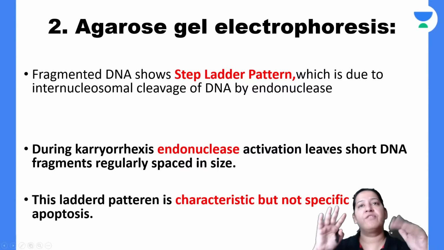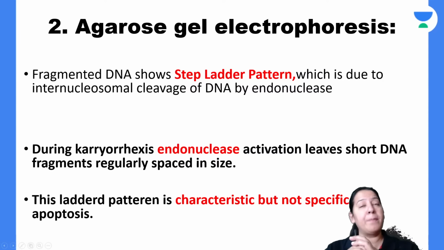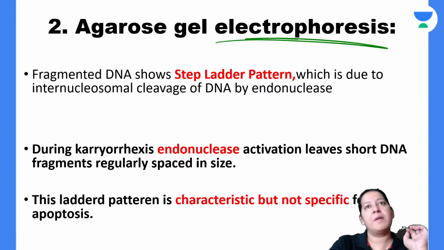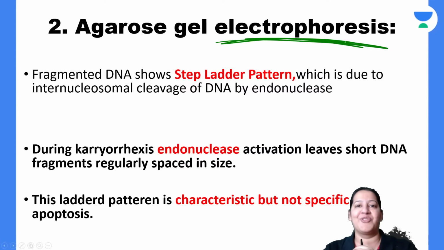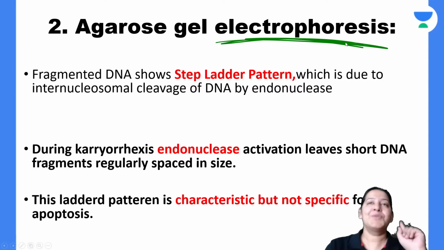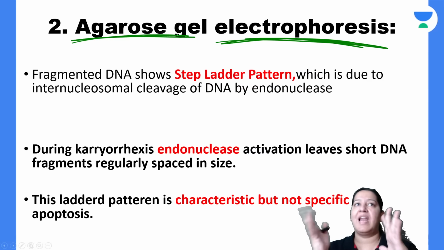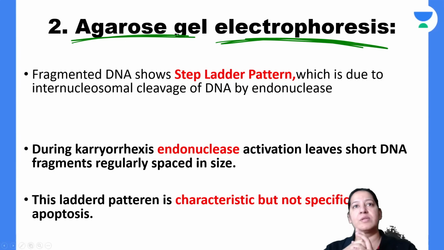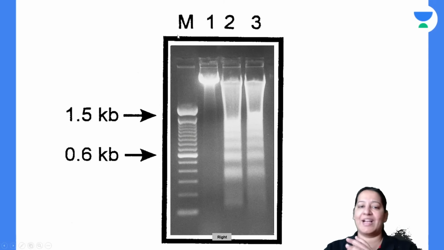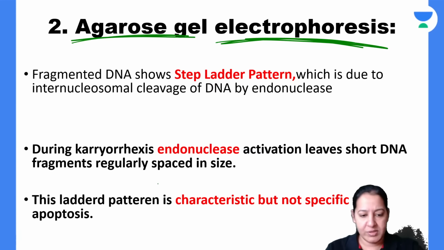The second way of diagnosing apoptosis is electrophoresis. In biochemistry, you may have already studied what is electrophoresis. So I'm talking about agarose gel electrophoresis. What is agarose gel electrophoresis? So in electrophoresis, what do we actually do? So let me draw two cells for you.